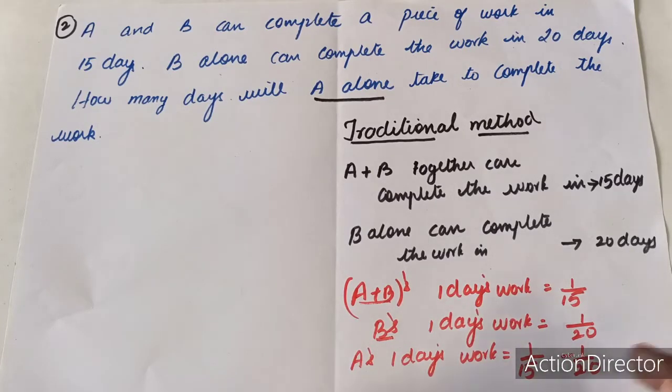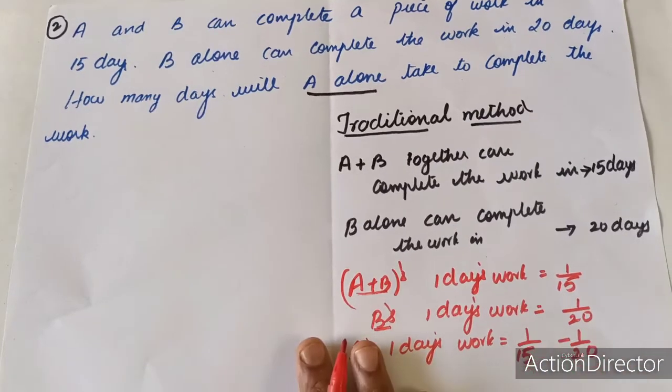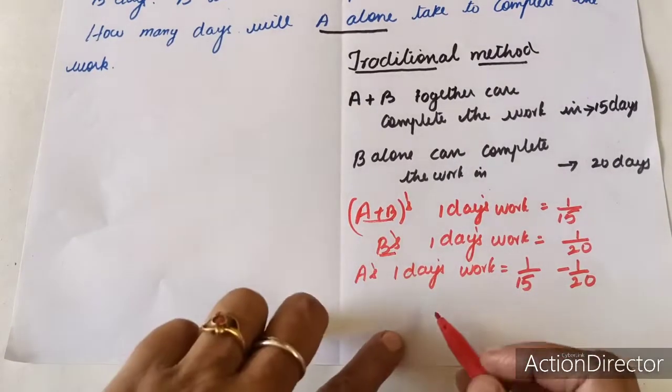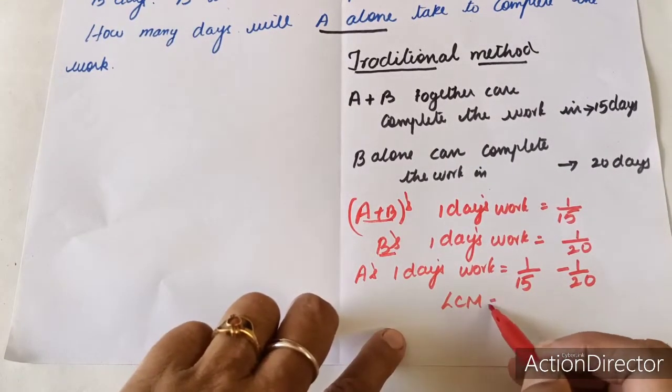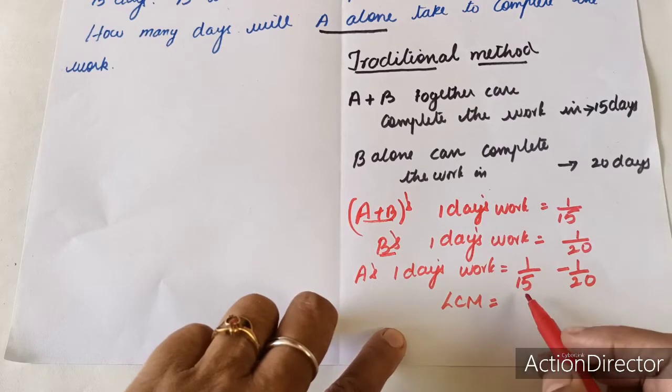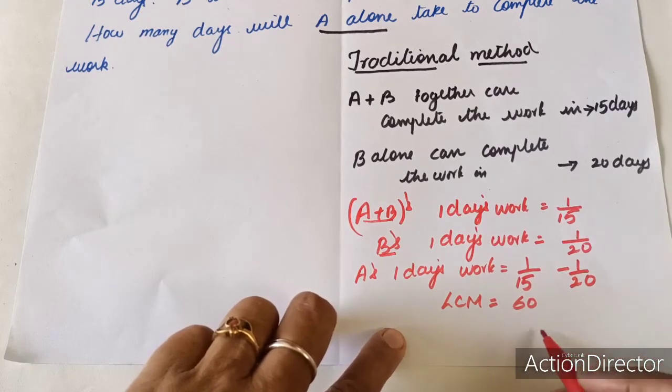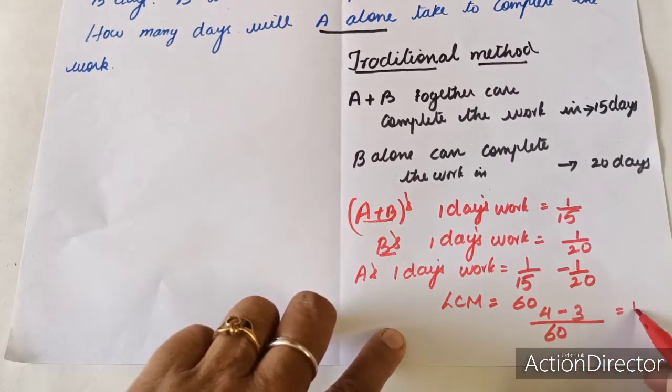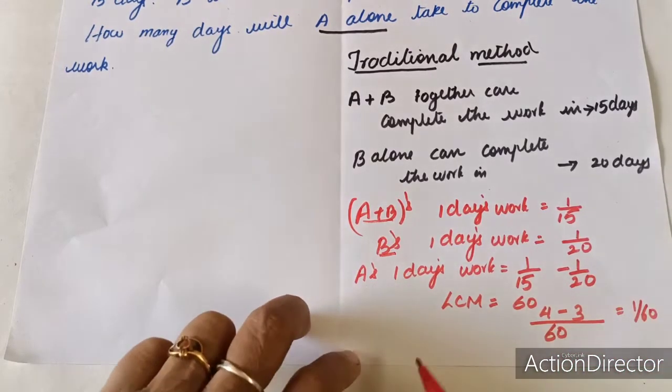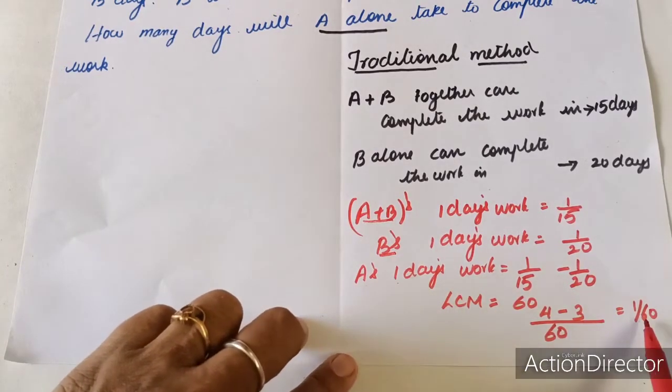So here LCM is equal to 60. So 4 15s are 60 minus 3 20s are 60, which is equal to 1 by 60. Therefore, this is A's 1 day's work.